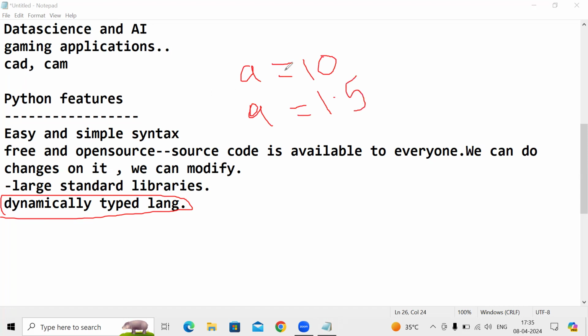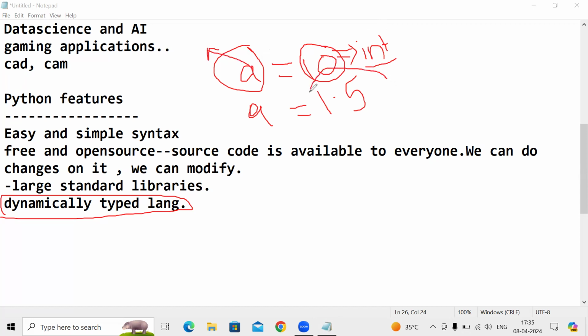Here, for variable a, we are assigning the value 10. 10 is an integer. Integers include positive numbers and negative numbers. Here 10 comes under integer, so a is an integer.